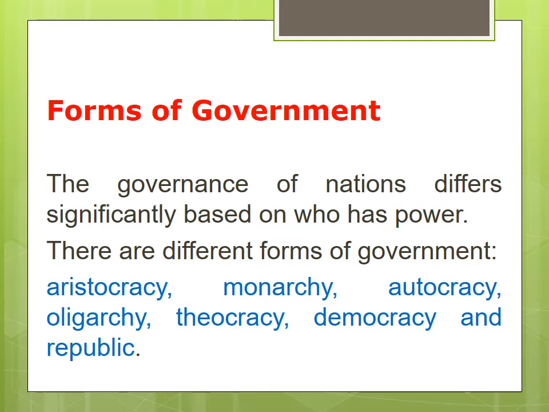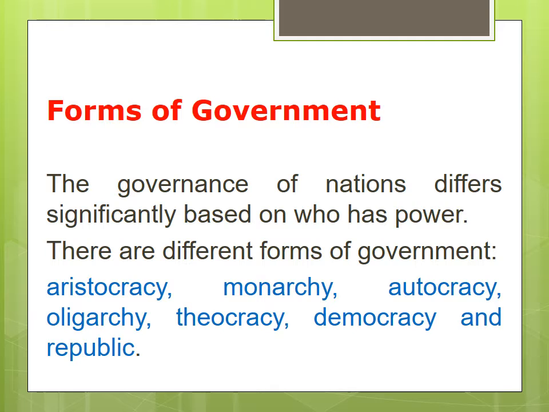What is a form of government? The governance of nations differs significantly based on who has power. The form of government means who has the power to rule the country. Every country differs based on who has power. That is forms of government.